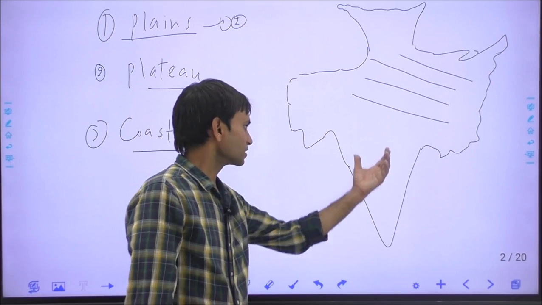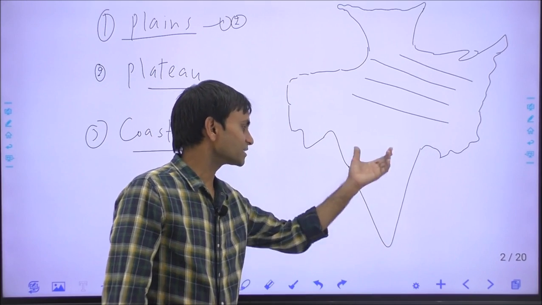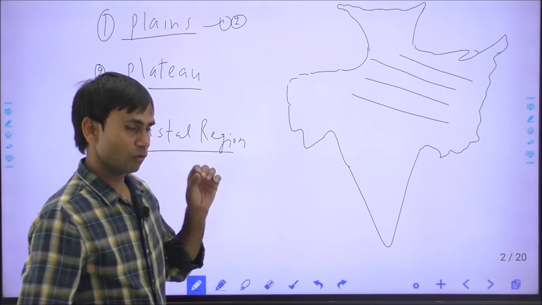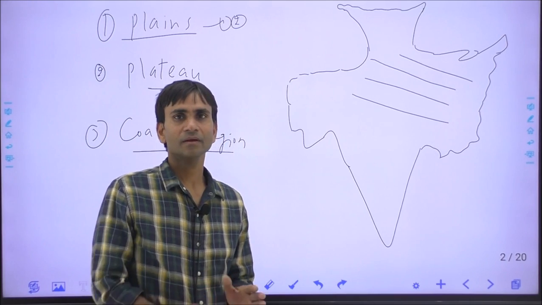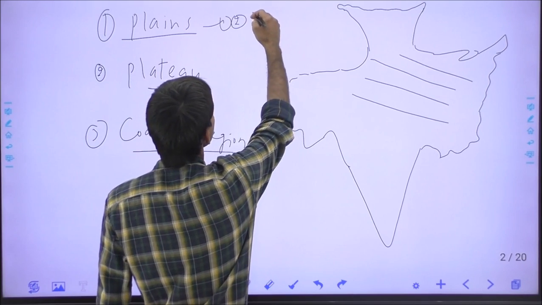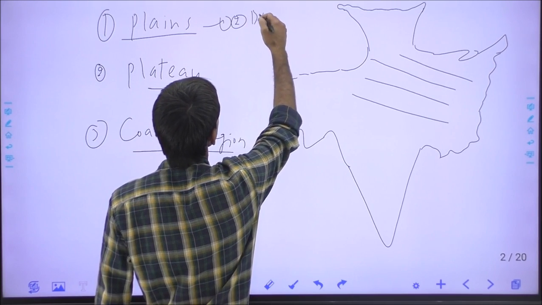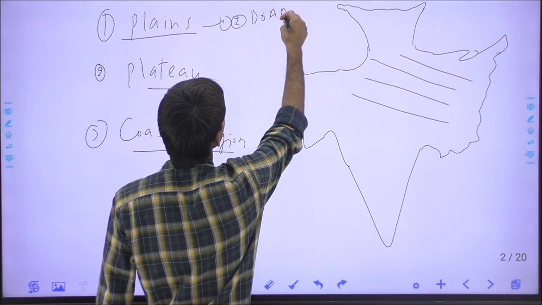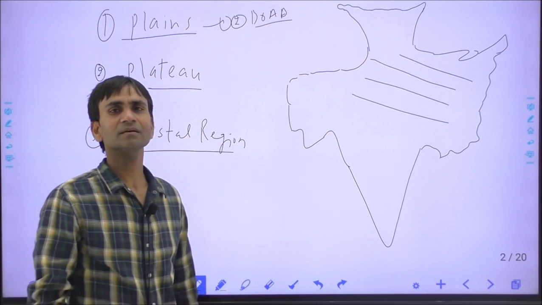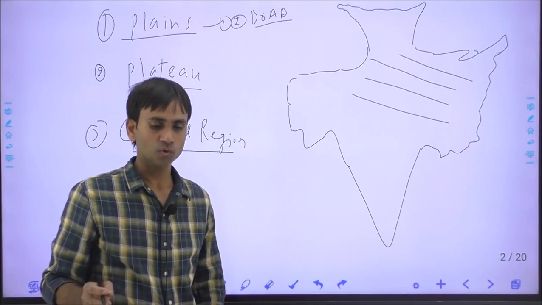However, there are some river deposit plains in southern India too. One more important point: the land between two rivers is called the Doab. Doab means a land between two rivers, and there are some technical names for these Doabs.